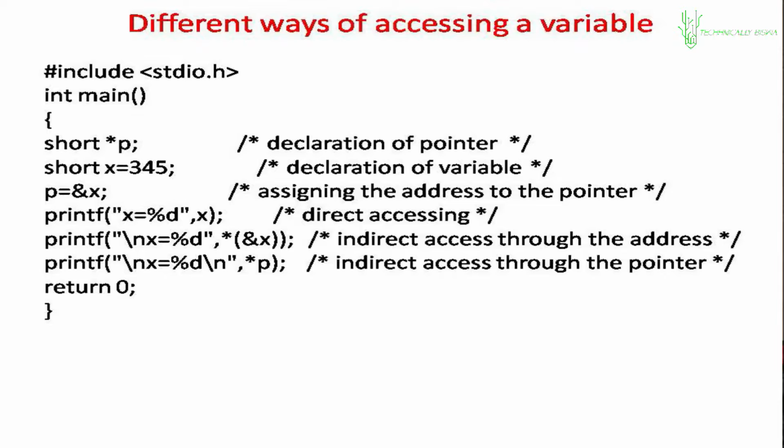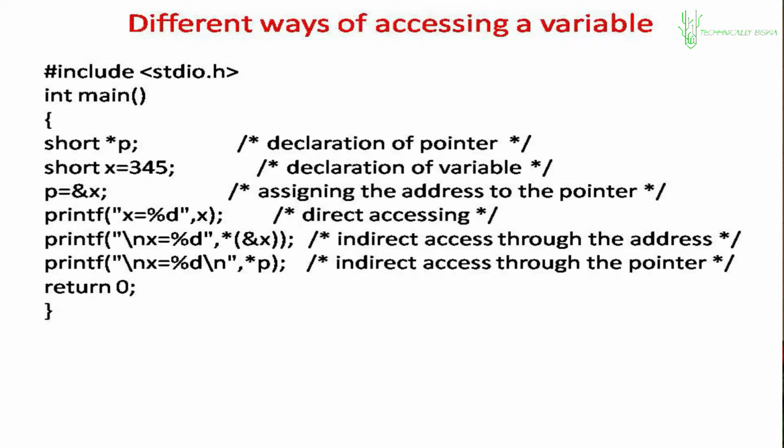What do you find? There is a short type pointer and a short type variable we have taken. And by default, when I say short, it will mean short integer. Now, two declarations are there. One is a declaration, another is a declaration plus initialization. Short star p is a pointer. As I told you that day, always read pointers from right to left. So p is a pointer of short type.